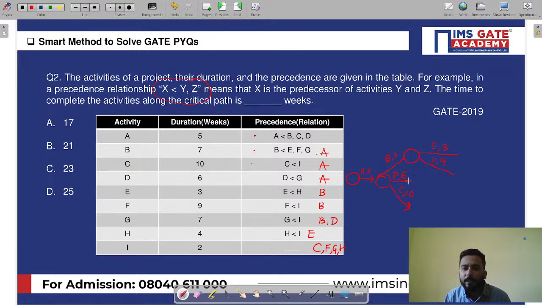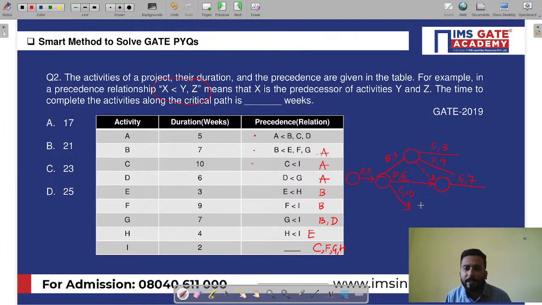So D is over here. Now after that, F with 9 days is there. Now G is with 7 days. So my dear friends, draw an event like this, write a dummy activity like this and just take out G. Now G is with how much days? 7 days.